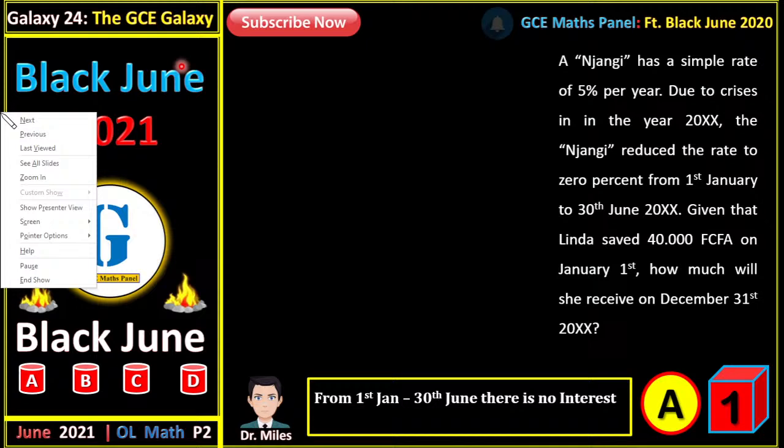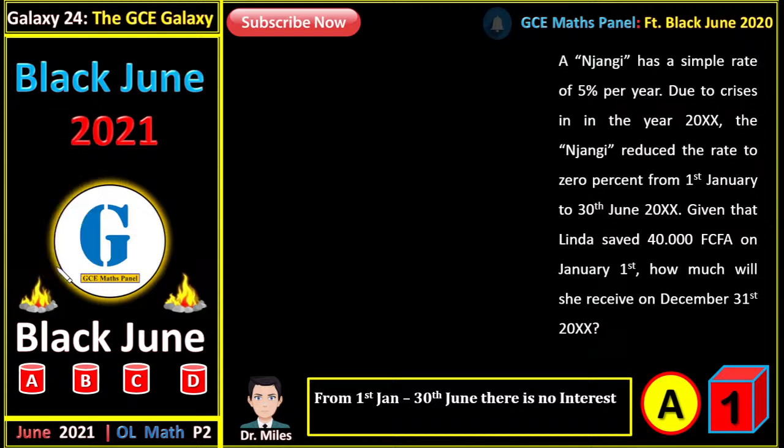So let's look at this question. What is required here? How much will she receive on the 31st of December? In this particular question, we are considering the same year. So from 1st January to 30th of June, there is no interest, because we are being told that from 1st January to 30th of June, there is no interest.